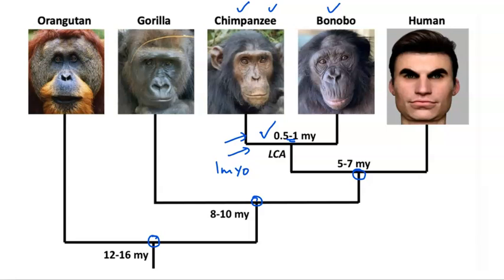evolutionary time will tell. So the key takeaway from this presentation is that allopatric speciation is reproductive isolation through geographic barriers.